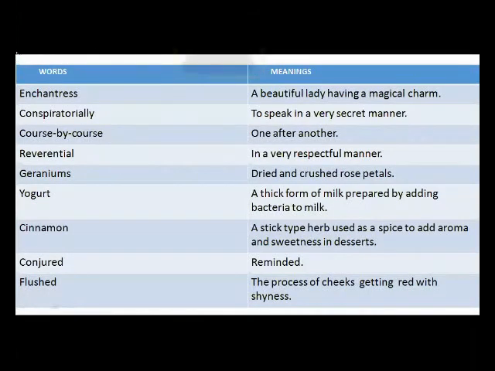So dear students, please take a screenshot of word meanings. Enchantress means a beautiful lady having magical charm. Conspiratorially means to speak in a very secret manner. Course by course means one after another. Reverential means in a very respectful manner. Geraniums, dried and crushed rose petals. Yogurt means a thick form of milk prepared by adding bacteria to milk. Cinnamon is a stick type herb used as a spice to add aroma and sweetness in desserts. Conjured means to remind, and flushed means the process of cheeks getting red with shyness.